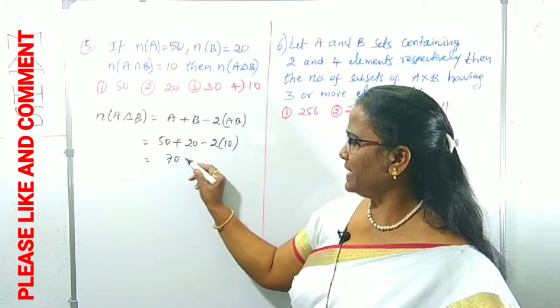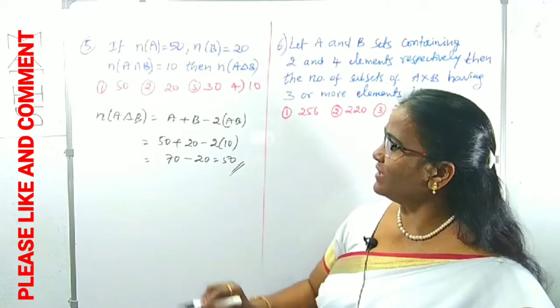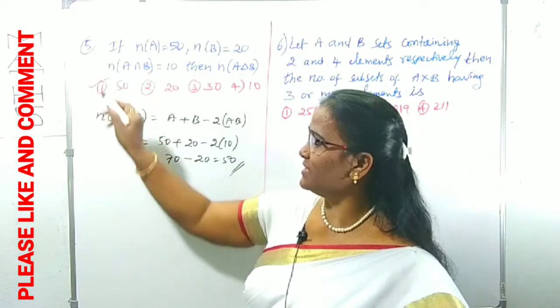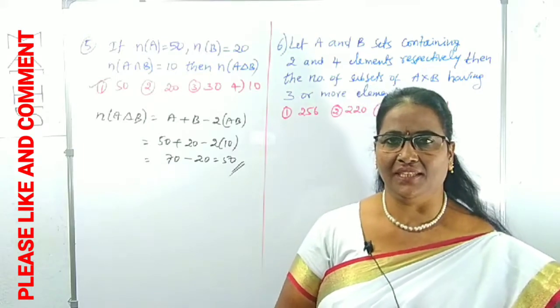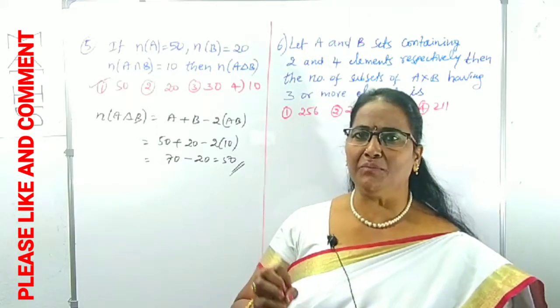Yes, 70 minus 20 is 50. That's it. This is our required result. According to the options, it is clearly the first option. Clear? In the case of objective type questions, steps are not important.